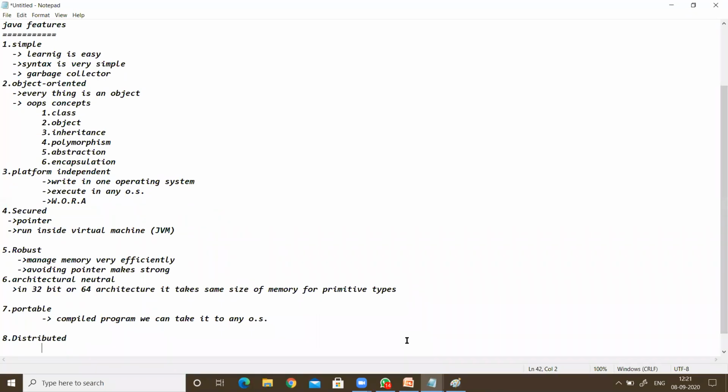We have technologies like RMI and EJB. RMI means remote method invocation. That means the program is somewhere and we can execute it from wherever we sit in our location. That is remote method invocation, and some enterprise applications.